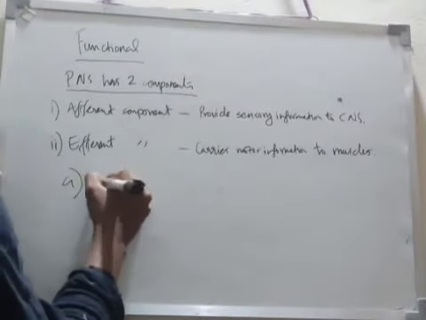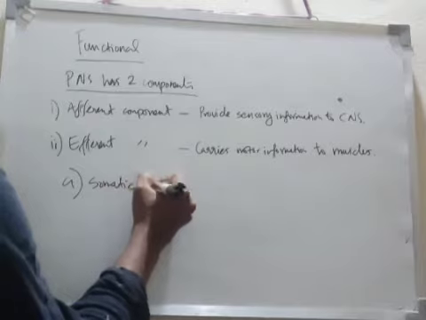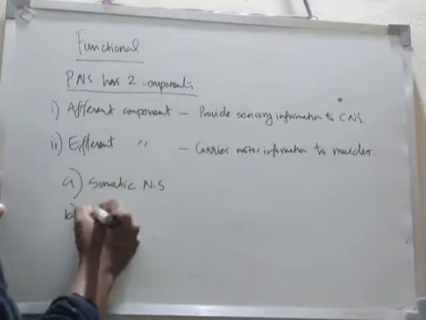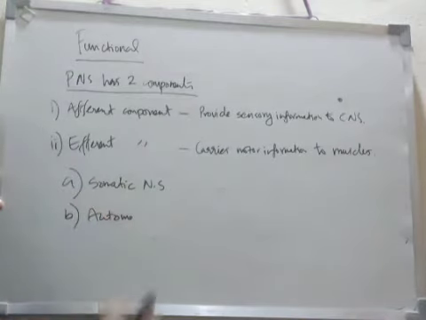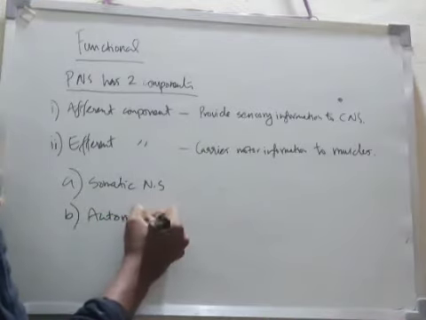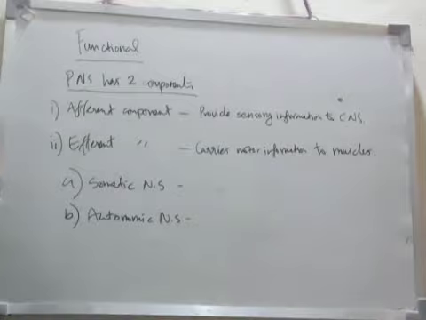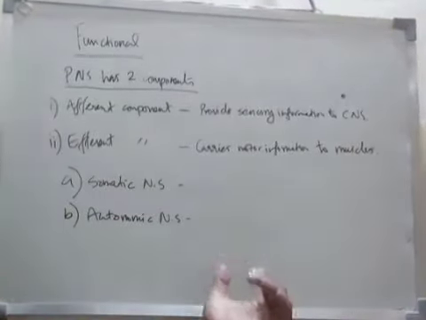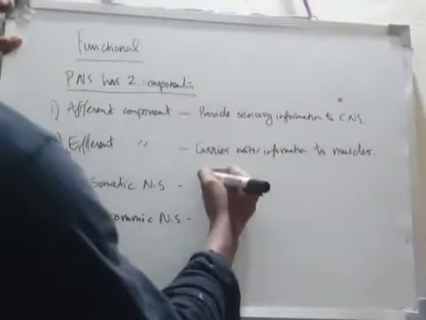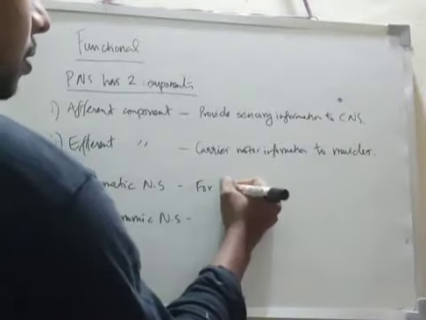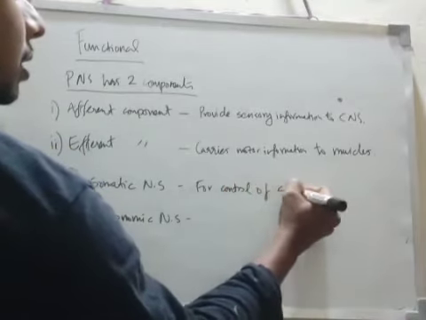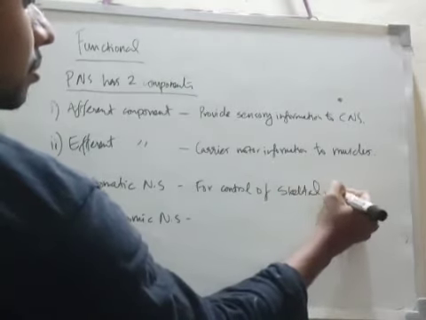that is the somatic nervous system, and the second one is the autonomic nervous system. Somatic nervous system, what is this? Somatic nervous system is for the control of the skeletal muscles.